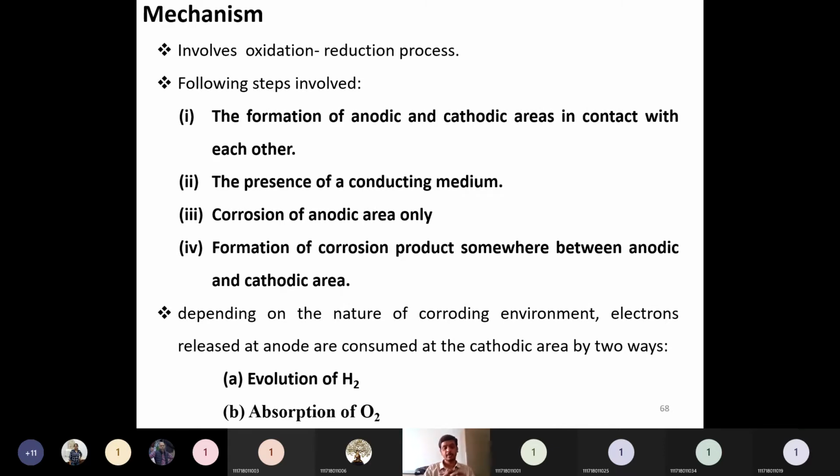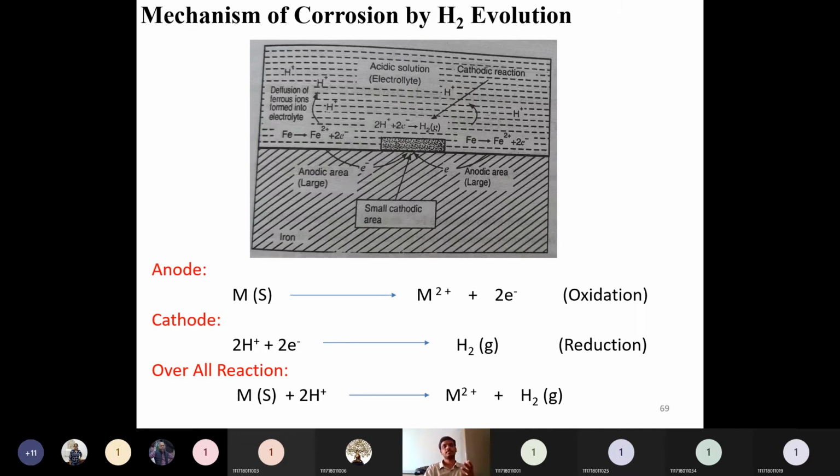Depending on how the electrons react at the cathodic area, there are two mechanisms: one is evolution or release of hydrogen, the next one is absorption of oxygen. So how will this mechanism occur?